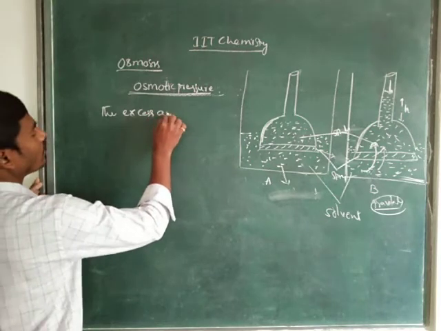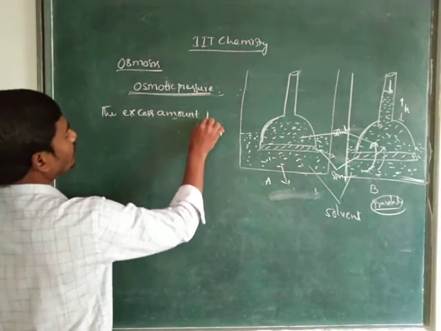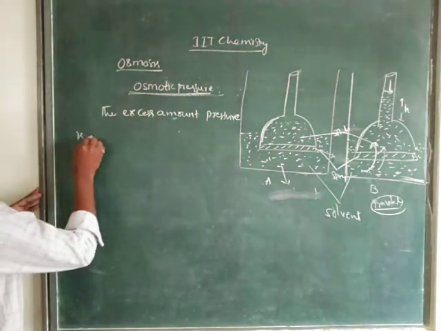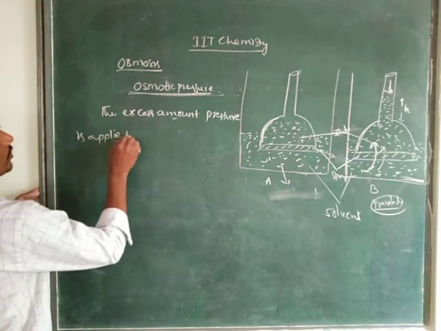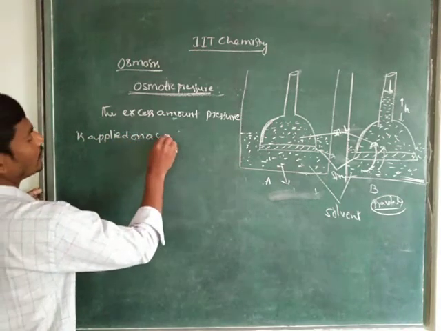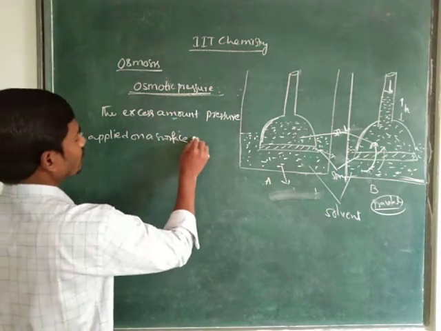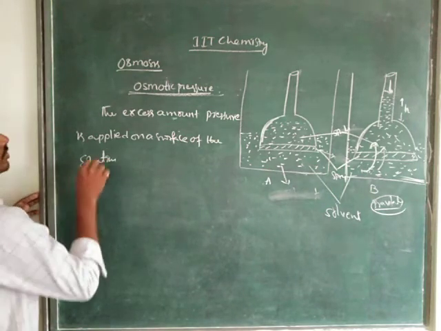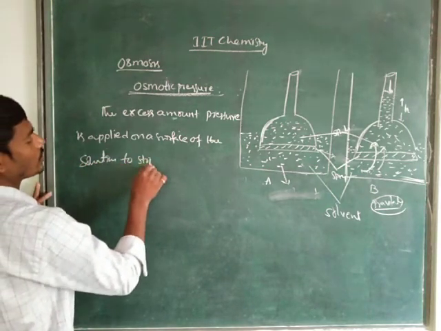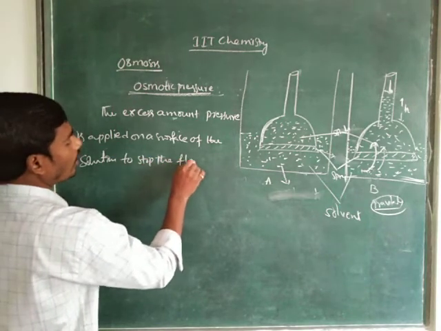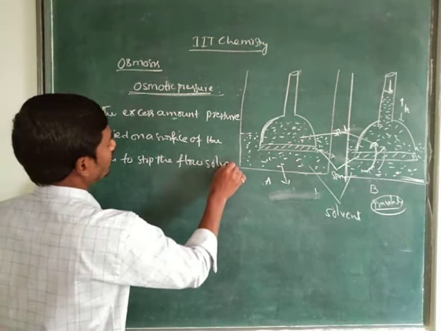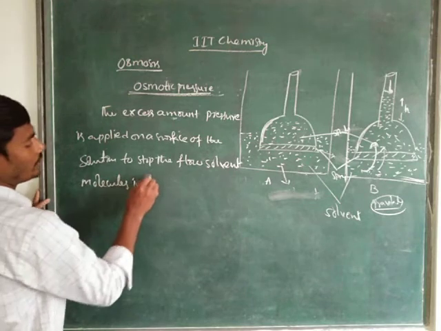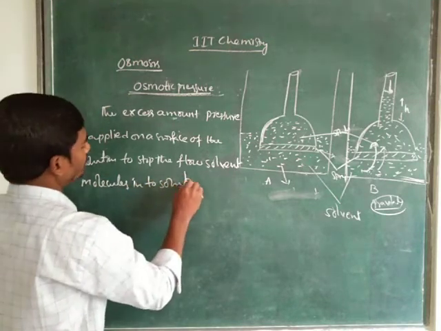The excess amount of pressure is applied on the surface of a solution to stop the flow of solvent molecules into the solution, right?